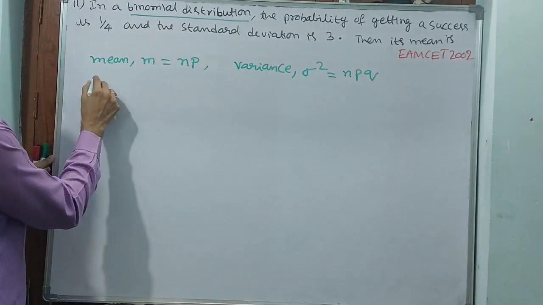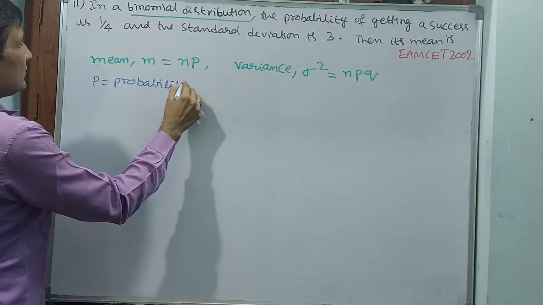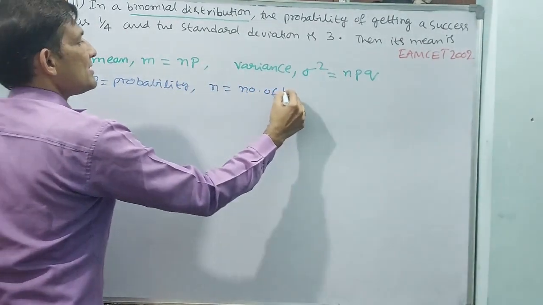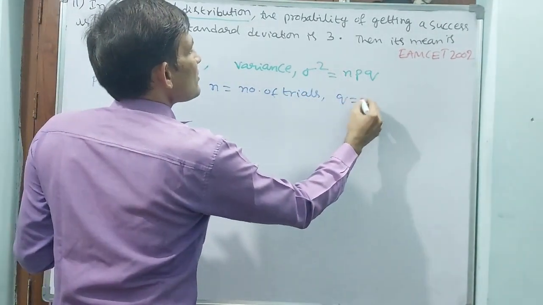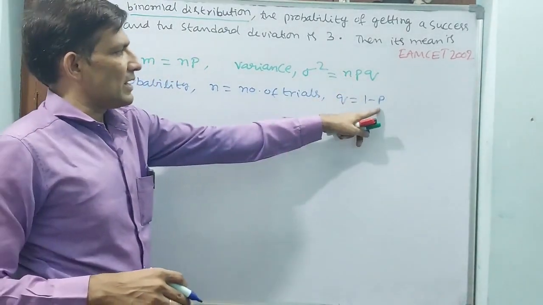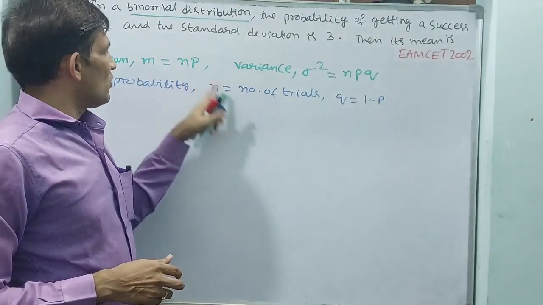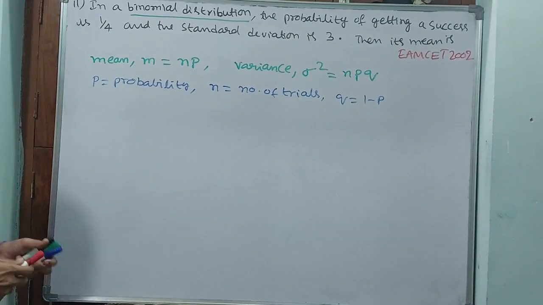P is equal to probability. Then what is n? n is equal to number of trials. Then what is q? q is equal to 1 minus p, or else p is equal to 1 minus q, vice versa. Because q also has come. n you know, p you know, q you know, all you know. Then you proceed further.